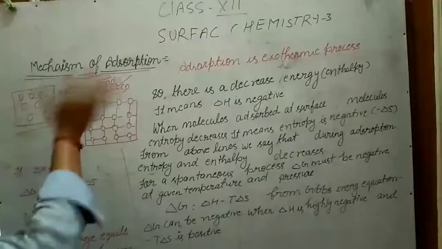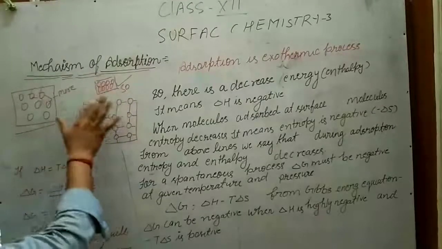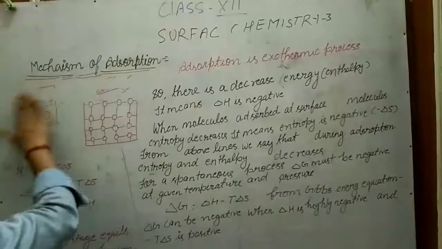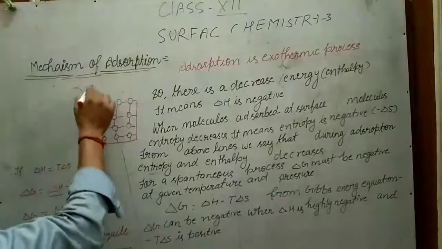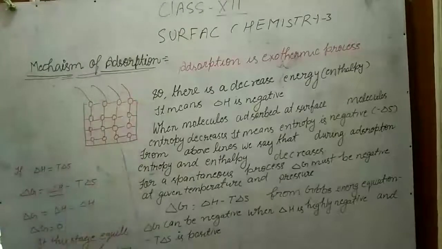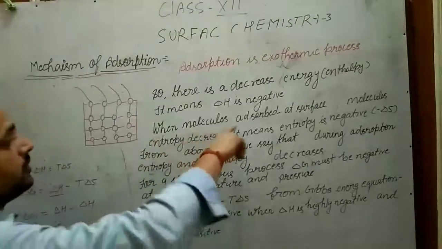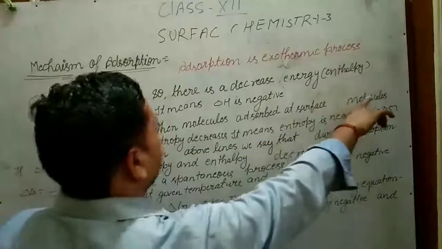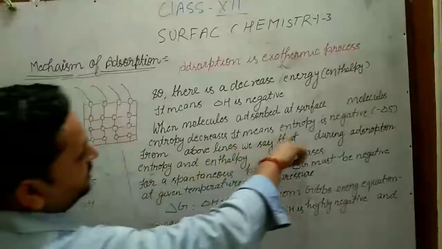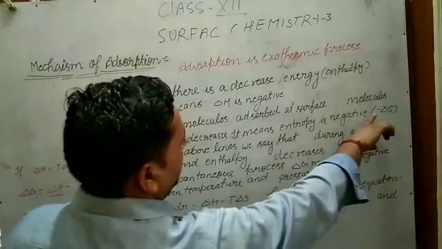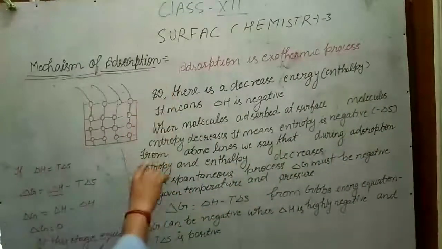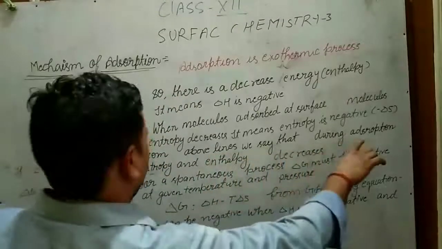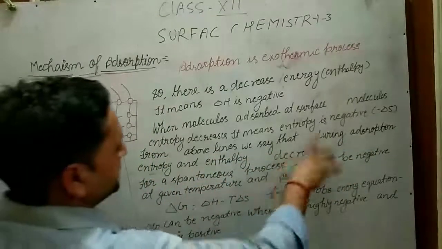So here, as the molecule will be adsorbed at the surface, the entropy of that will decrease. So I took it as negative. When molecules adsorb at the surface, the entropy decreases, it means entropy is negative. Delta S is negative. From the above lines we say that during adsorption entropy and enthalpy decrease.